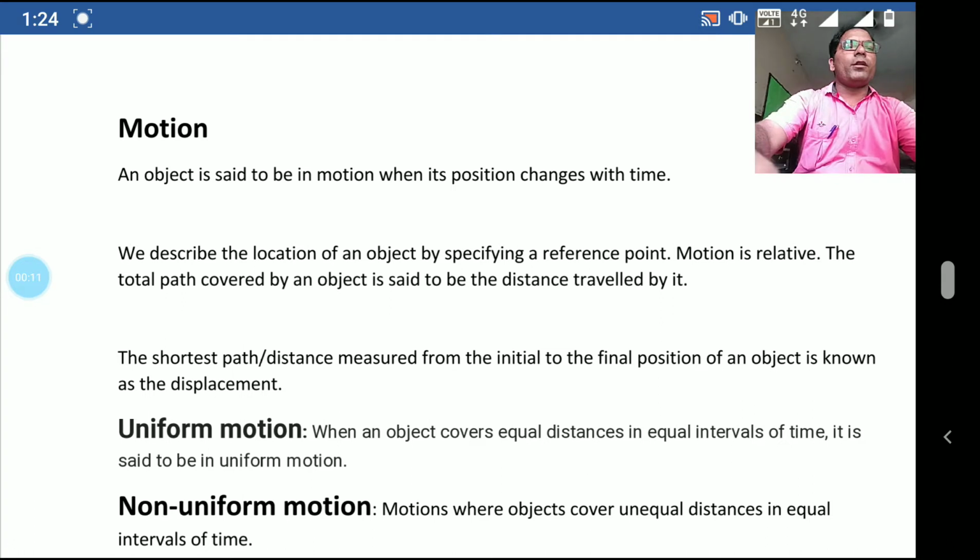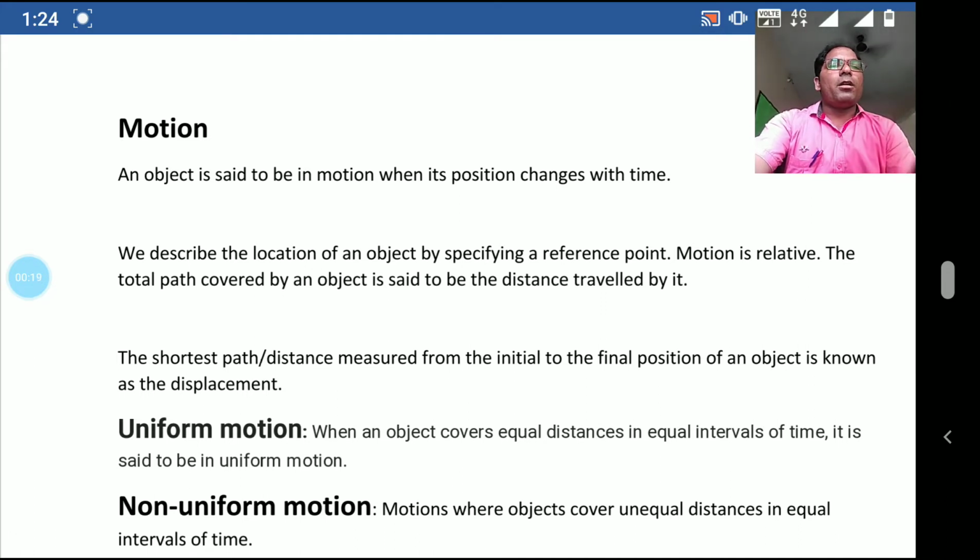Student, one thing I want to tell you: I have already explained the chapters coming in your syllabus, that is motion, force and laws of motion, and the chapter gravitation up to mass and weight. The chapter gravitation has been divided into two parts in the new Viva book: first is gravitation, and the second is the Archimedes principle. That chapter is not coming in your half yearly syllabus, and up to that the syllabus has been completed. So now we will start the revision, and I am going to explain the first chapter as a revision.